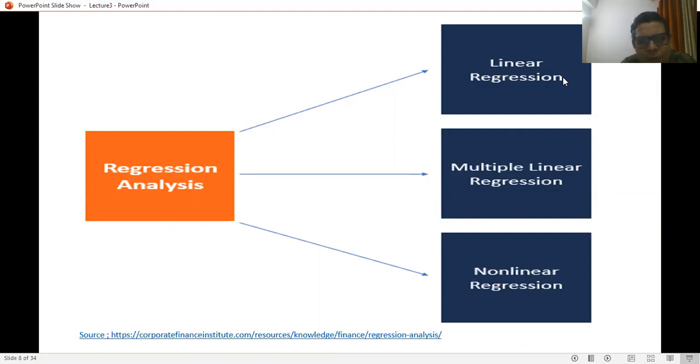In the case of linear regression, we again decide: if a single variable is available for the analysis, then we go for simple linear regression; otherwise, we go for multiple linear regression.